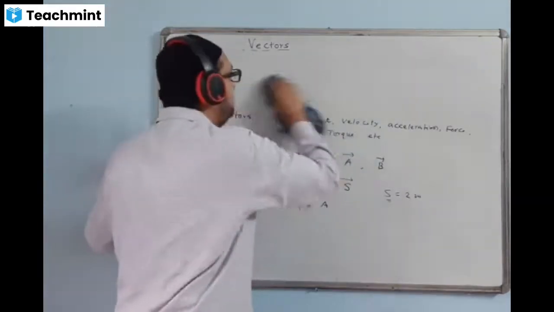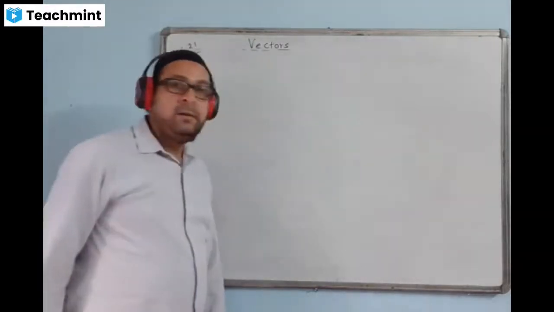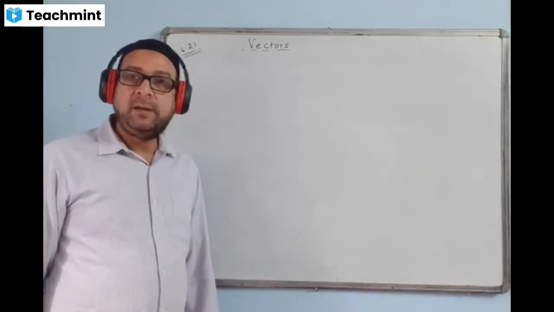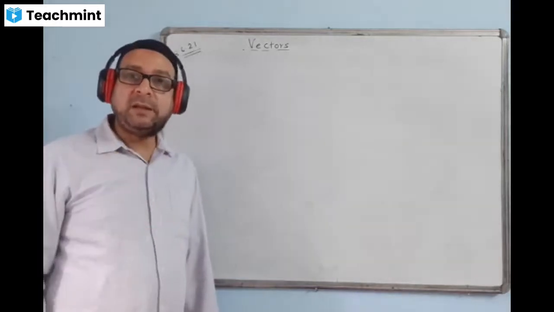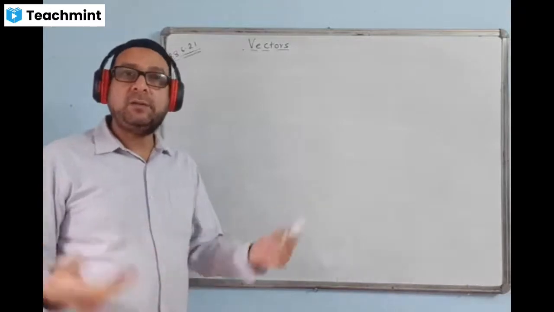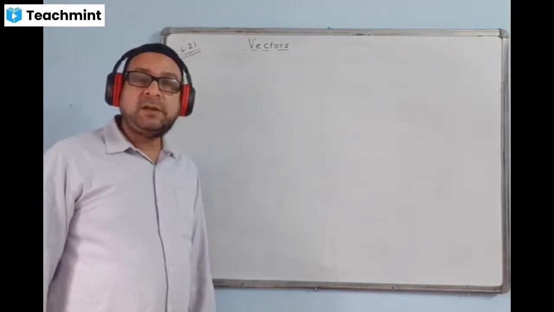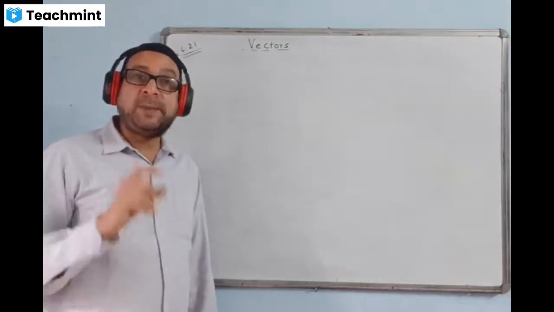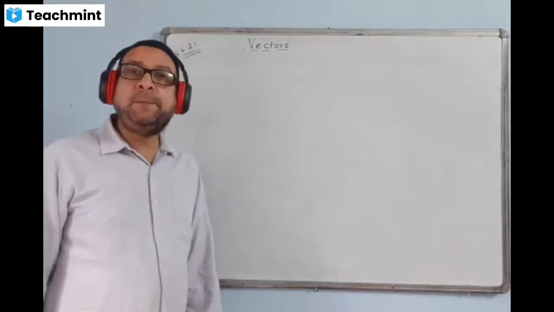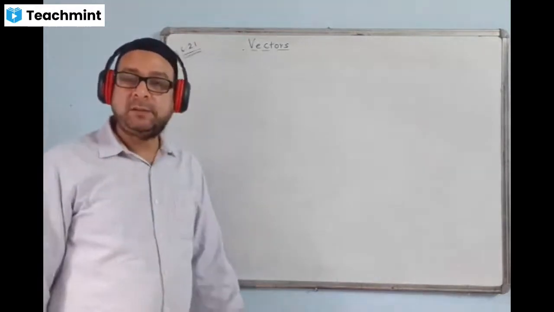Now, the important thing is addition of vectors or even subtraction of vectors. What is the algebra of vectors? Algebra means addition, subtraction, multiplication, division. You have to learn about that. Addition of vectors is done by a specific rule. There is a specific rule for the addition of vectors. We can't simply add. Scalar quantities are always simply added, always.